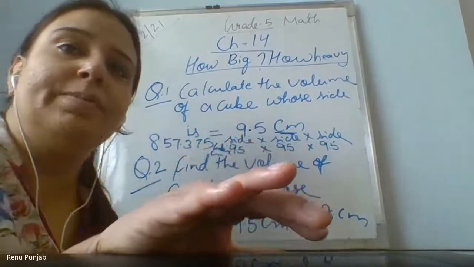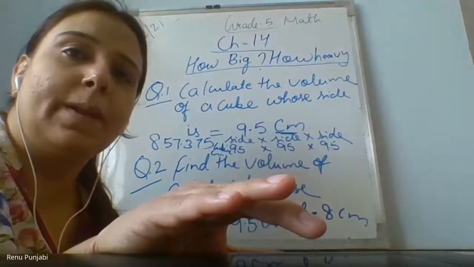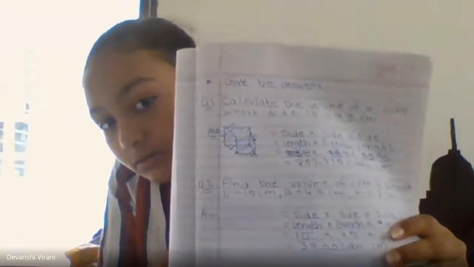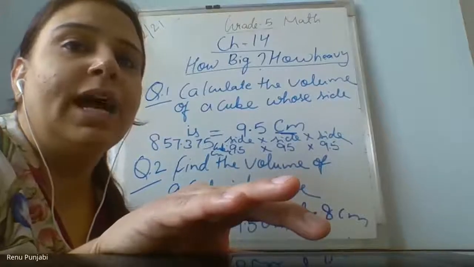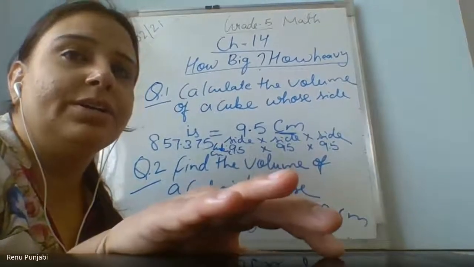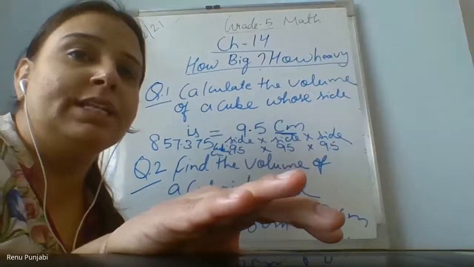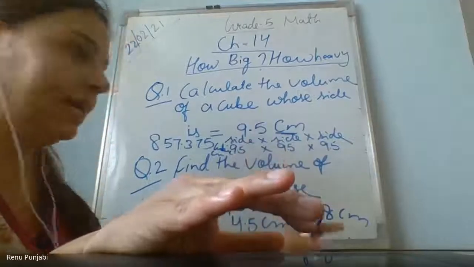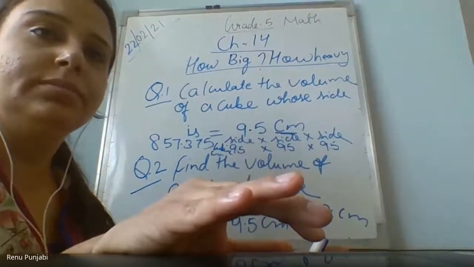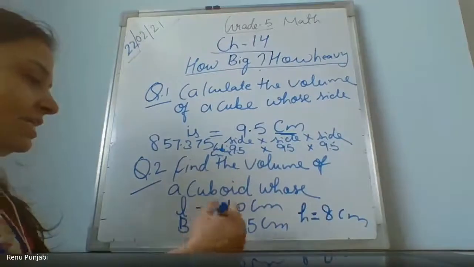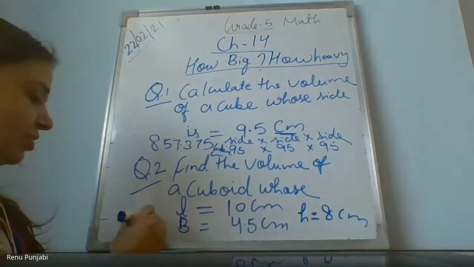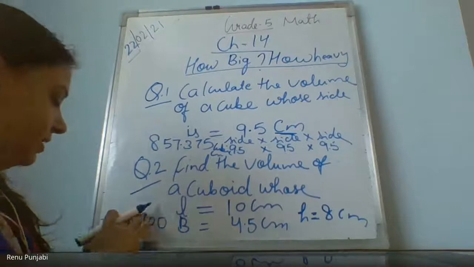Ma'am, can I see that? Yes, please. Yes, Devanshi, show me. Ma'am, see. Where have you done the multiplication, Devanshi? Ma'am, here. You have just written the values and done it. Don't do it directly, do the multiplication in the side column. Okay, ma'am. And once the answer is coming as 3900 cubic units, once you put the decimal, what